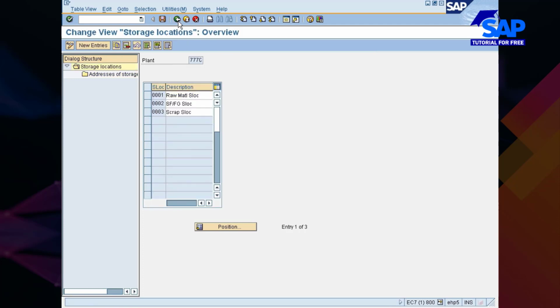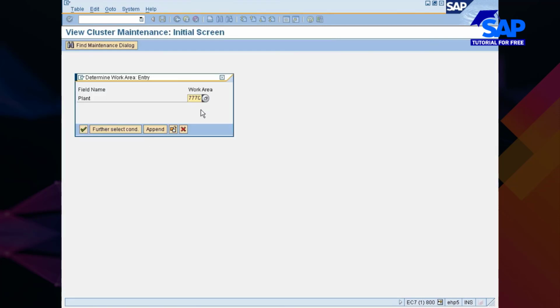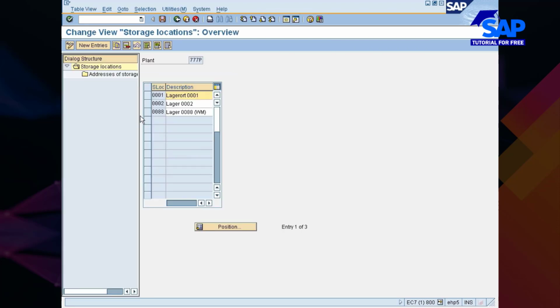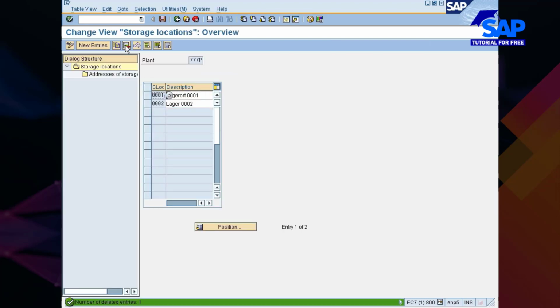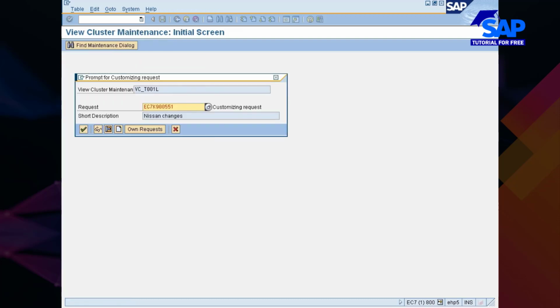Right? So now let me go and maintain storage locations for my other plant, which is Pune. So here also I'll just go and delete this one. I'll keep it as raw material stores, semi-finished goods and finished goods stores.